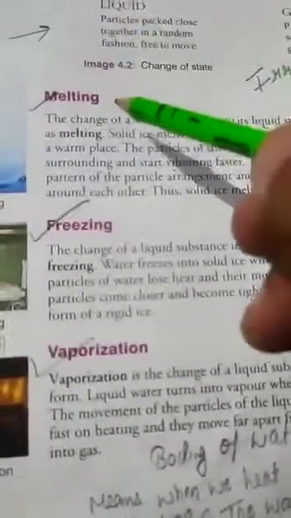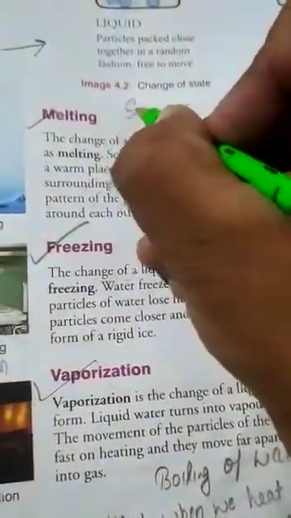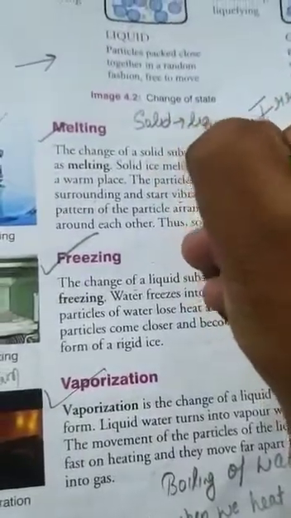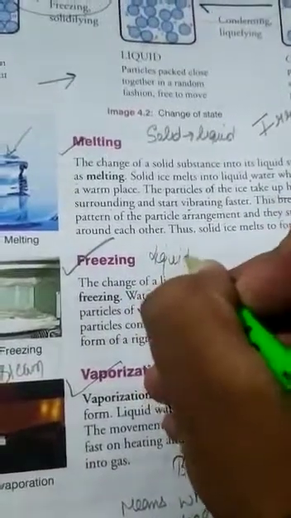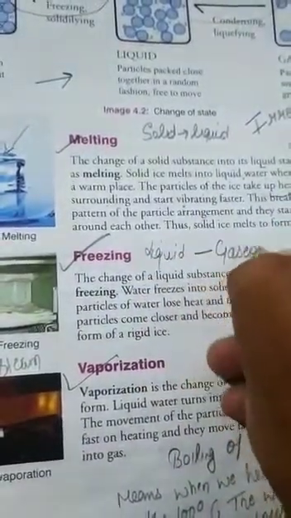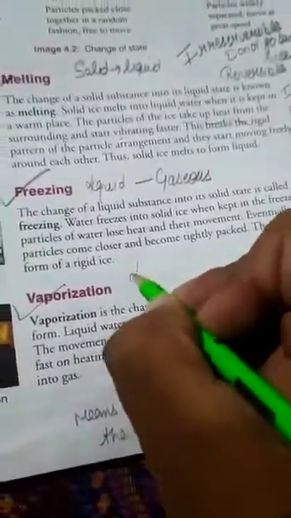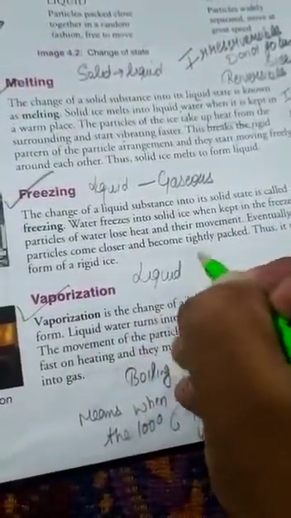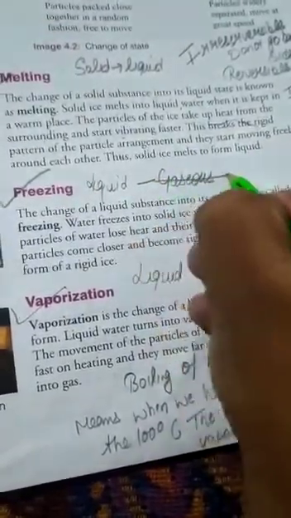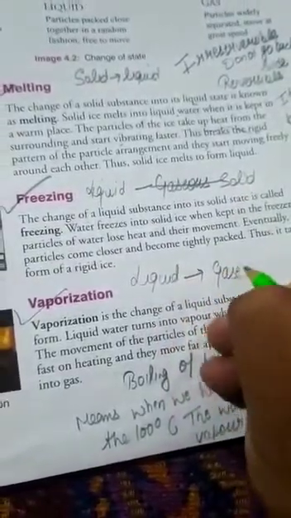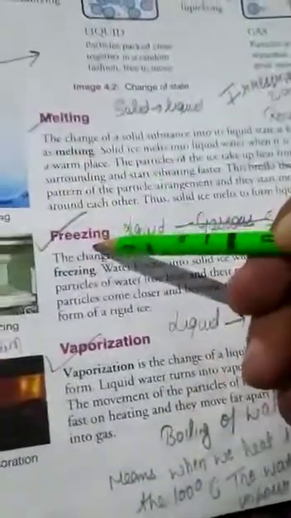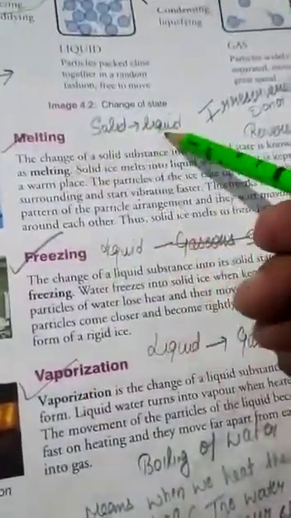You will see we read three processes. Melting, solid to liquid. Freezing, liquid to solid, not gases. Vaporization, liquid to gases. These three processes: melting, freezing, vaporization. Through melting we change solid into liquid, through freezing liquid into solid, and through vaporization liquid into gases.